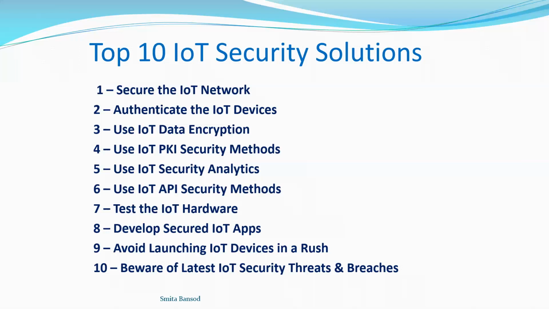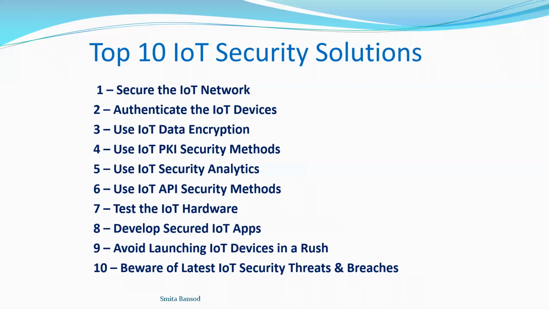Then avoid launching an IoT device in a rush, because if you just gather things and launch, obviously there are loopholes, there are vulnerabilities, and an attacker can exploit that and attack your system.